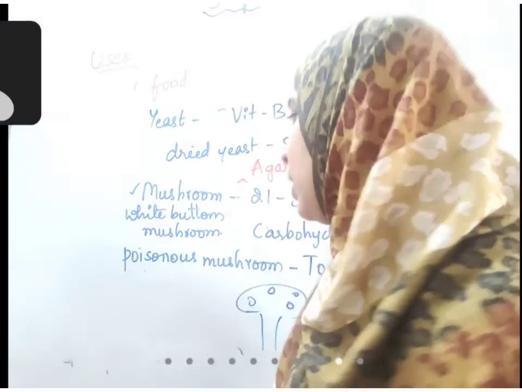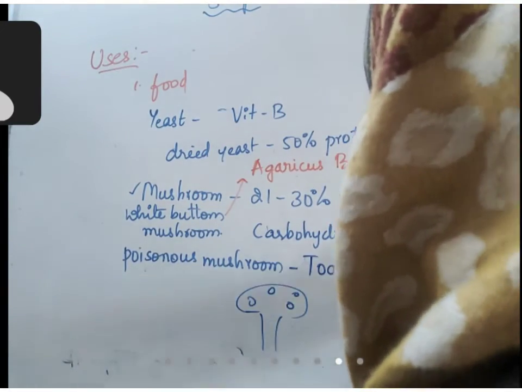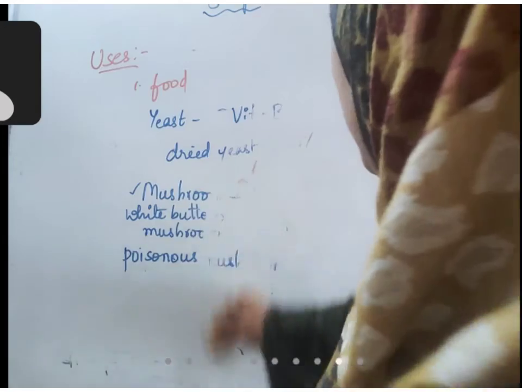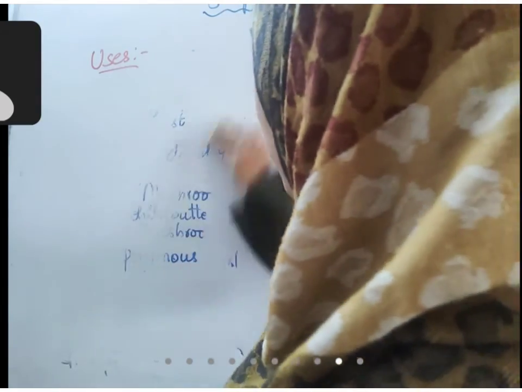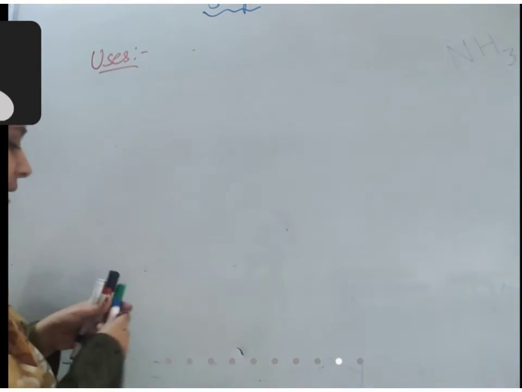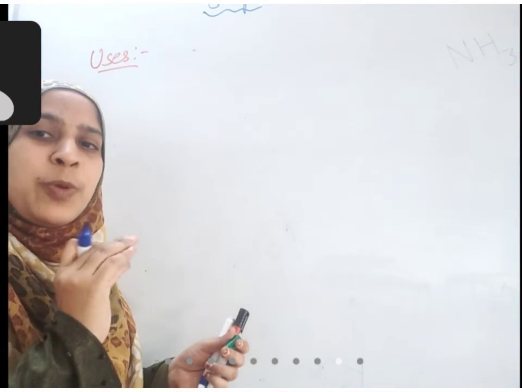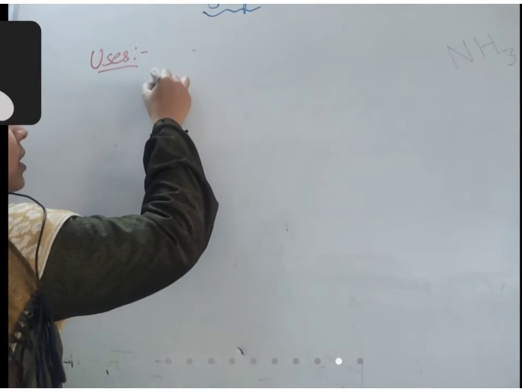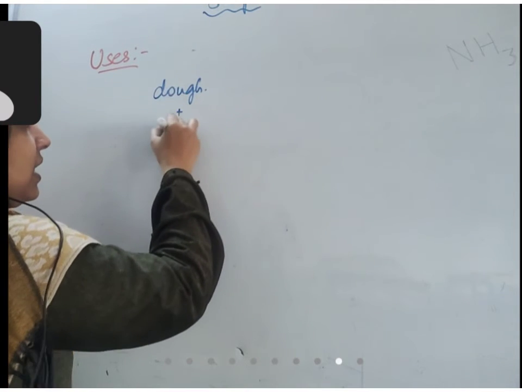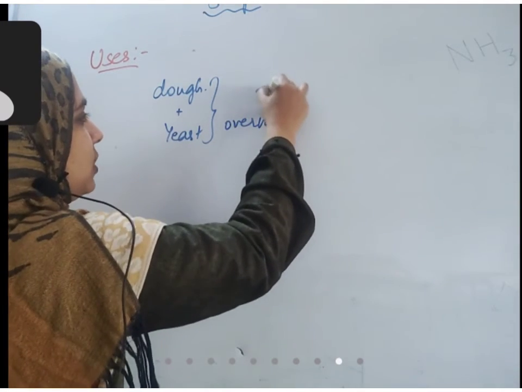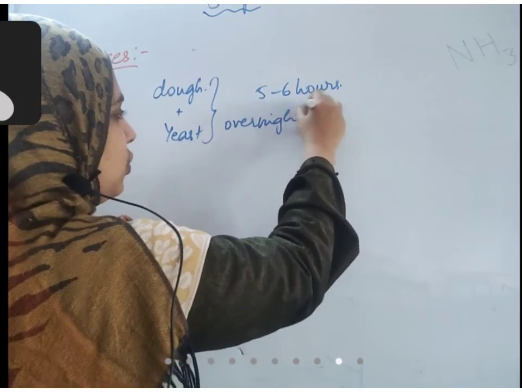Okay, so this is a use in foods. They are also used in making breads. When wheat flour is added with yeast, it puffs up. You can see that bread is very spongy with so many holes inside. Why are those holes formed? The wheat dough is taken, yeast is added, and left overnight. Few hours, sometimes 5 to 6 hours, also no problem. Even if it is overnight, also no problem.